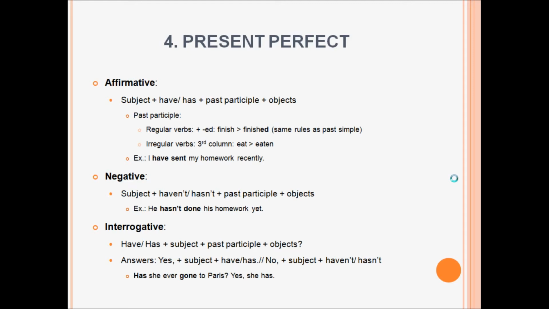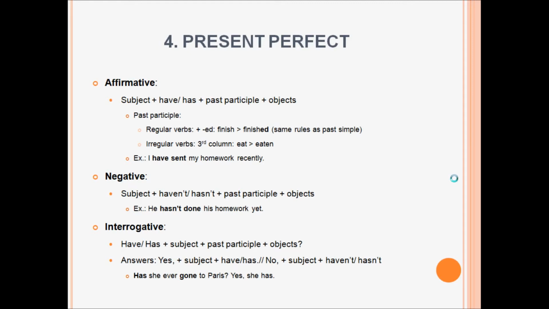We form the past participle in the following way. The regular verbs. In regular verbs, we have to add ed. Finished, finished. In this case, we have to follow the same rules as past simple. And with irregular verbs, we have to learn by heart the third column. For example, from eat, we obtain eaten. An example would be, I have sent my homework recently. He enviado mi trabajo recientemente.